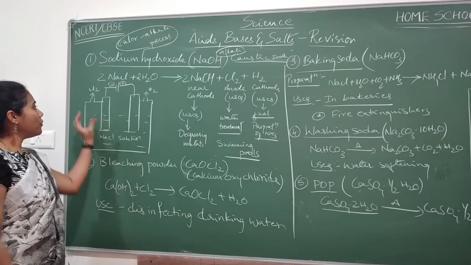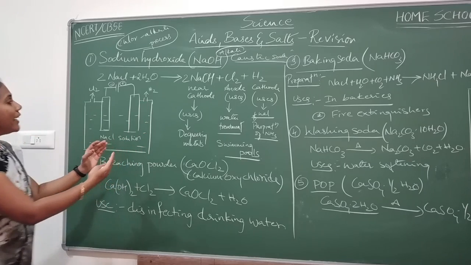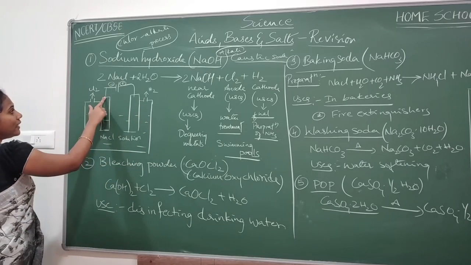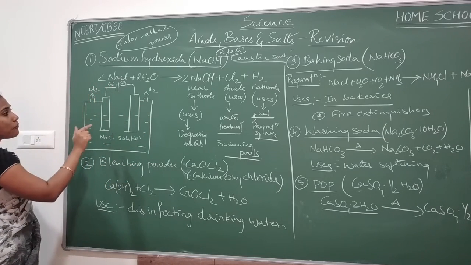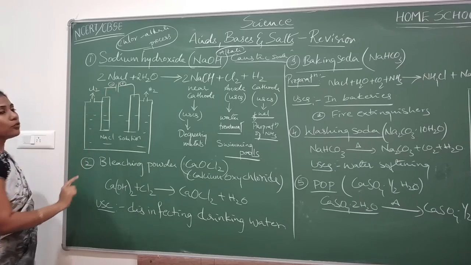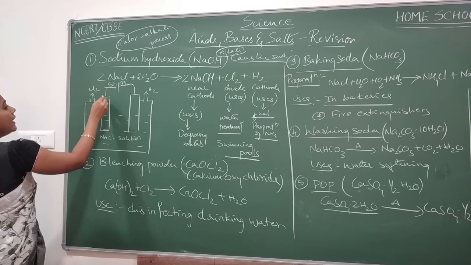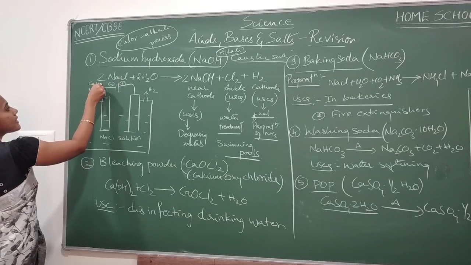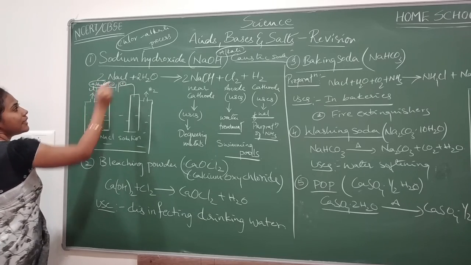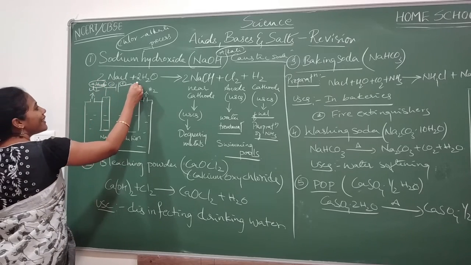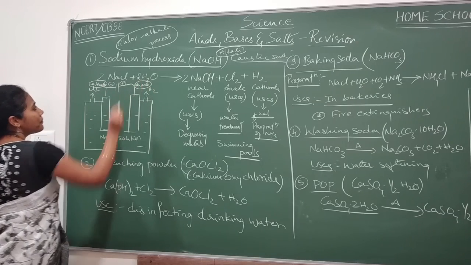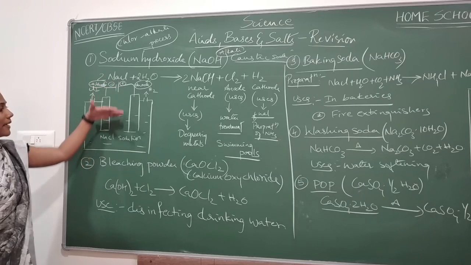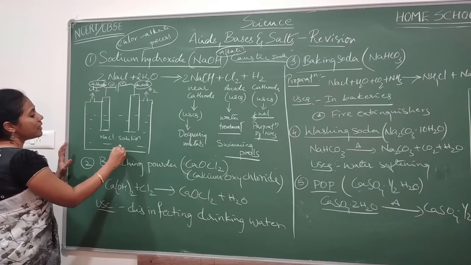Such a brine solution we take in a tank where we have 2 electrodes. Electrodes are nothing but metal rods, and one electrode I connect to the negative terminal of a battery, another electrode I connect to the positive terminal. The one connected to the negative terminal is called the cathode, and the one connected to the positive terminal is called the anode. Remember this.